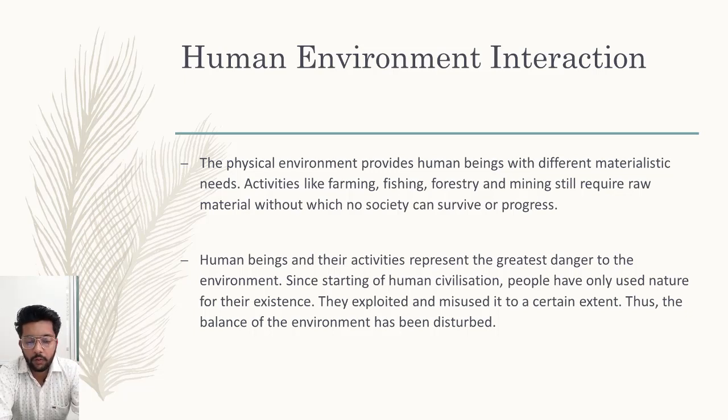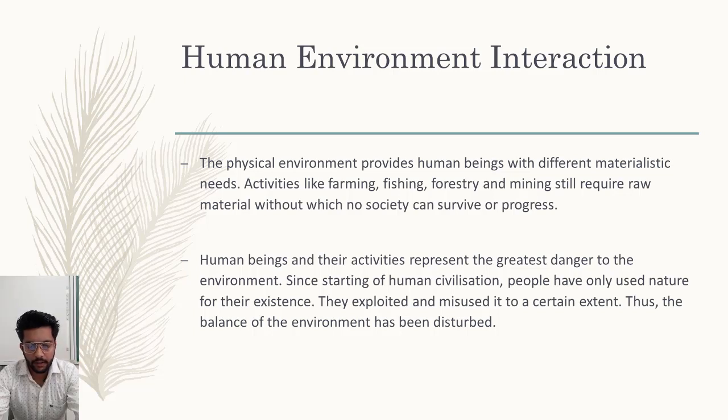The physical environment provides human beings with different materialistic needs. Materialistic needs means the materials which are needed by us for our living. Activities like farming, fishing, forestry and mining still require raw material without which no society can survive or progress. These are all necessary things which are needed for our life. And from where do we get these? We get them from nature. So this is a great example of the human and environment interaction, that if the interaction is good, humans can live safely.